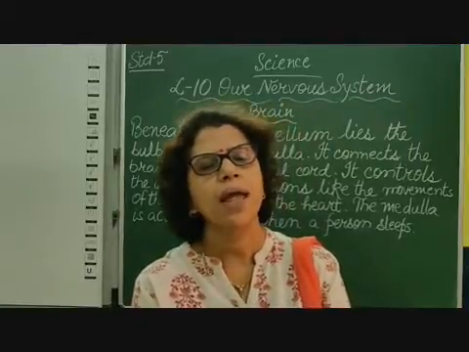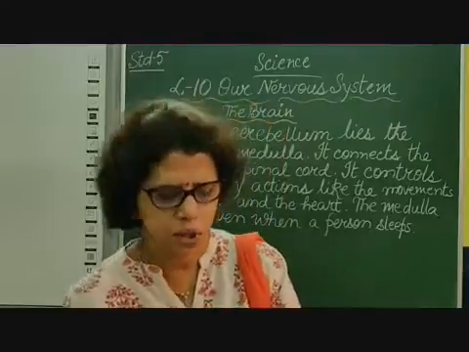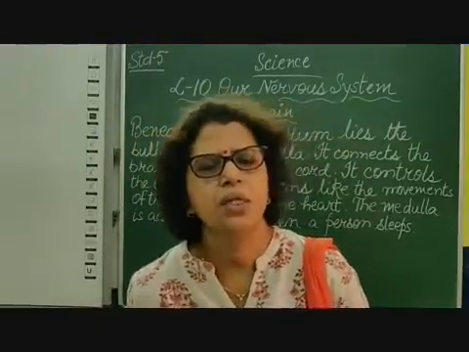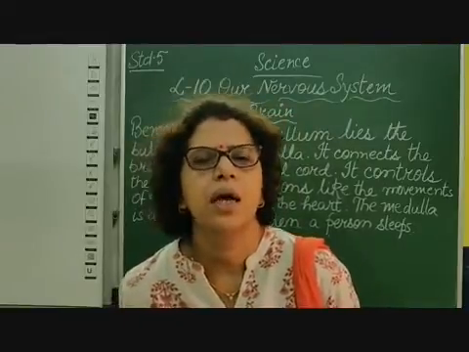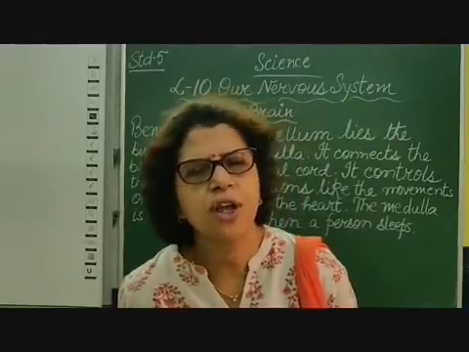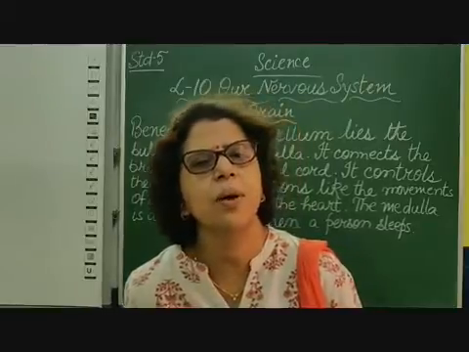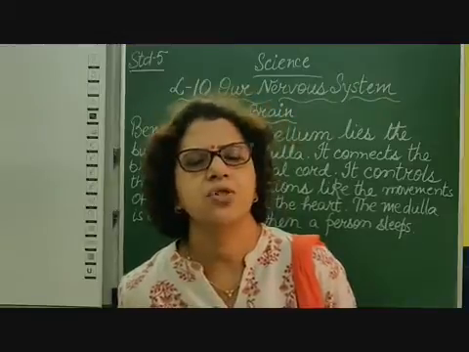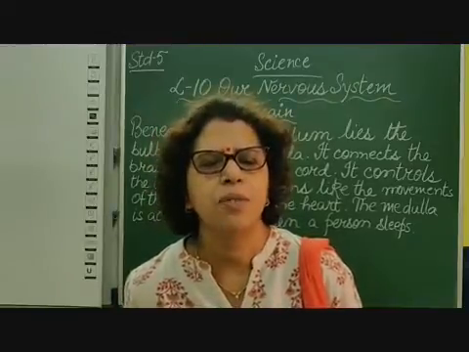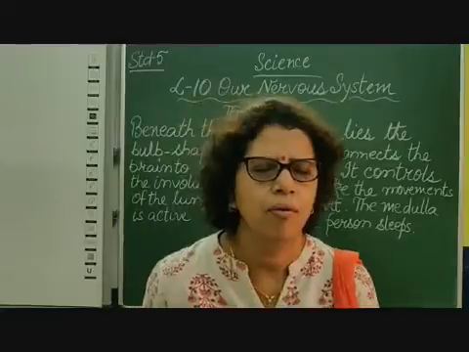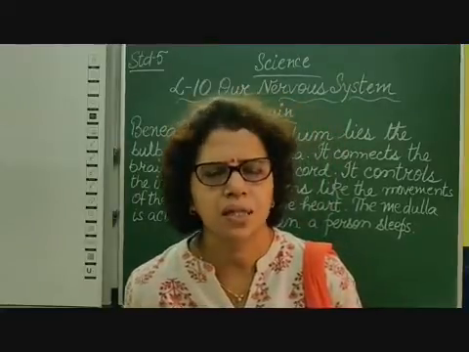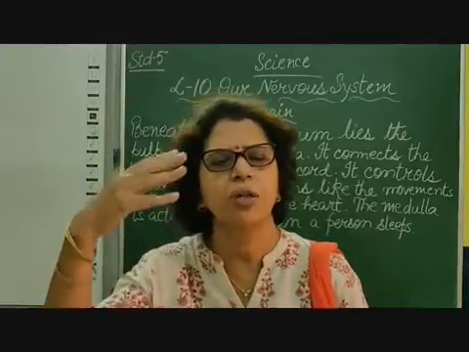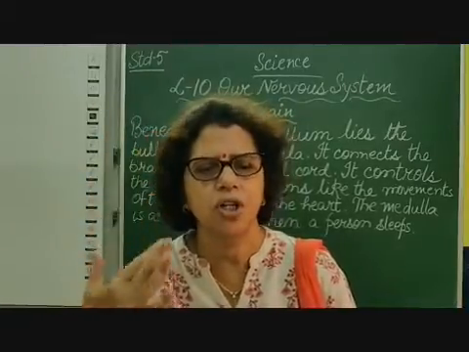Okay. Coming next, the second part which we discussed is our cerebellum. As we discussed, the cerebellum controls our voluntary actions and our muscles. So it keeps our body upright and straight, and it helps us not to fall or lose balance. When we lose balance, it means that the cerebellum is not functioning properly.